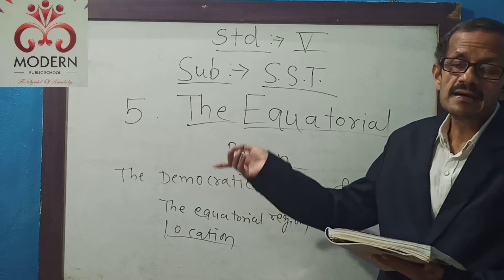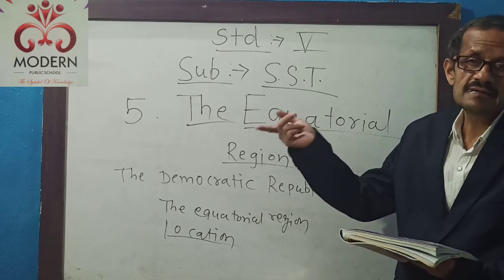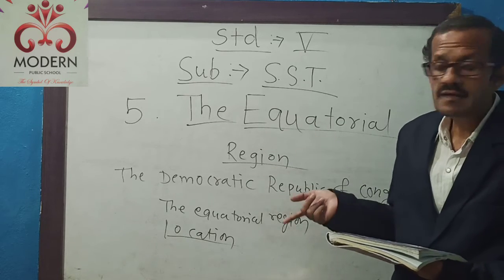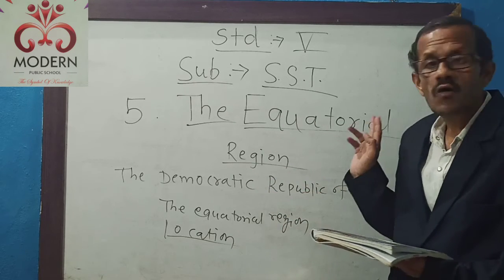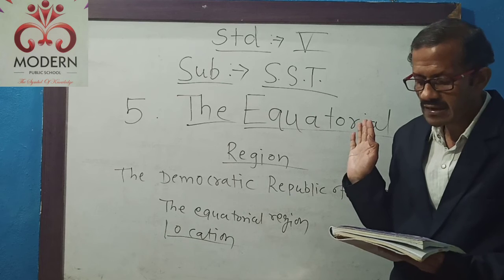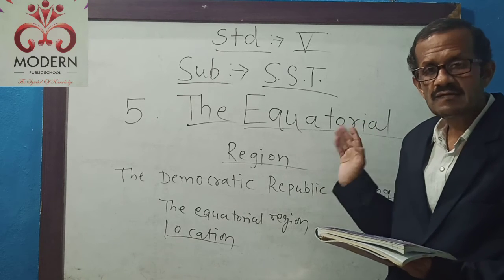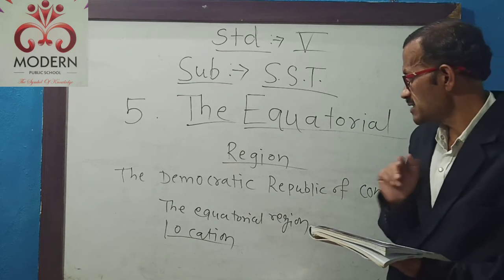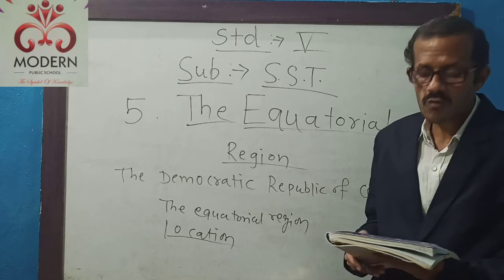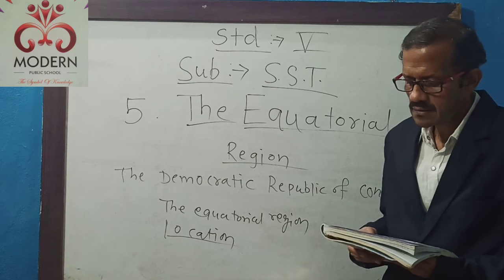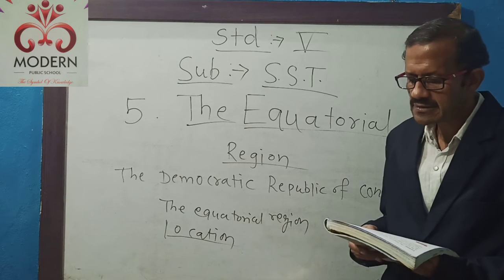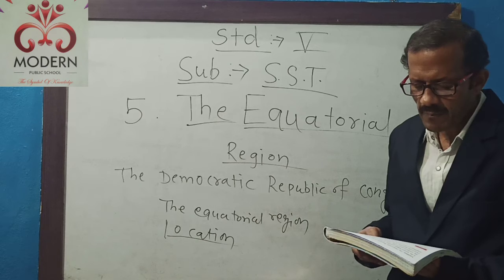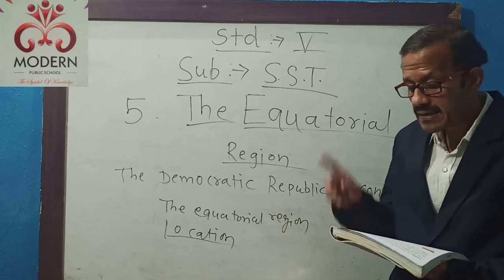Means 9 countries are the neighboring countries of this Democratic Republic of Congo. And what is the capital of this nation, the Democratic Republic of Congo? The name of the capital is Kinshasa. The Democratic Republic of the Congo is surrounded by 9 countries.